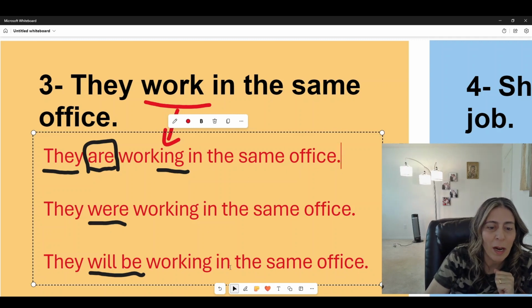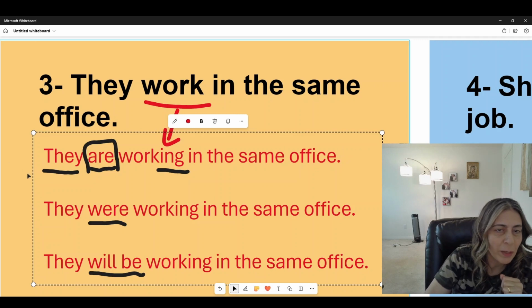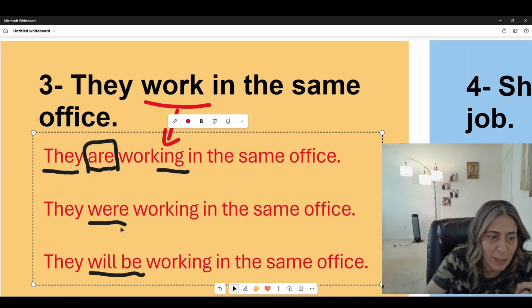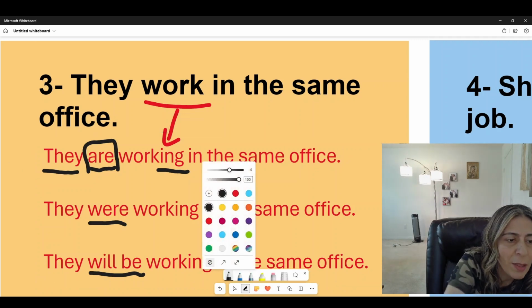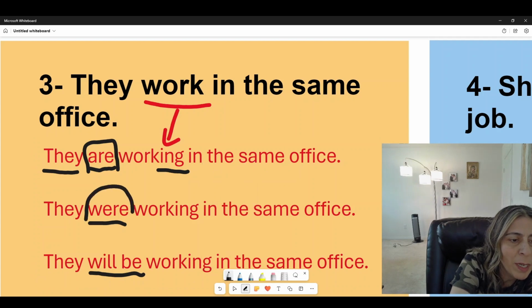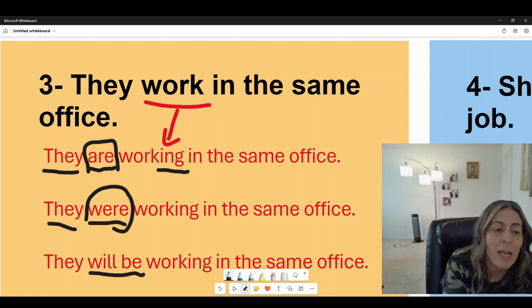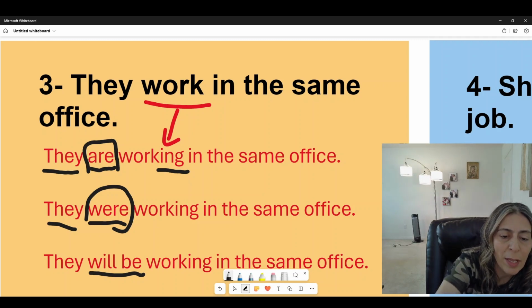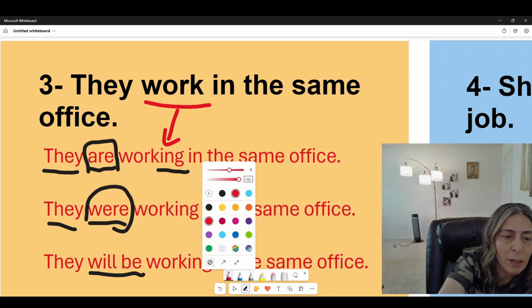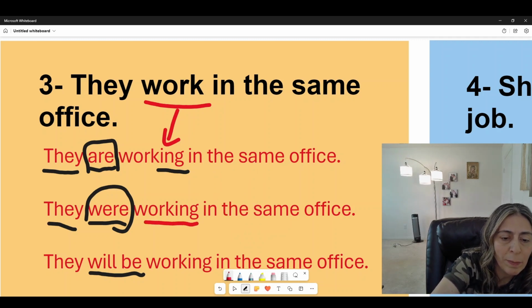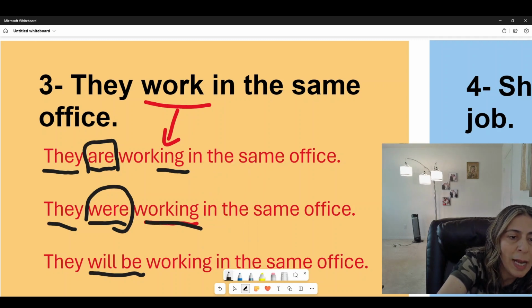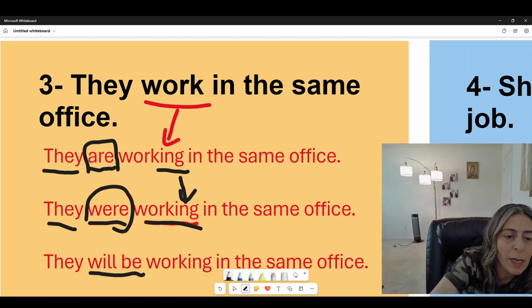Now, we are going to do past continuous, and in this case, we are using the verb to be were, because we are referring to more than one. So they were, and then for the verb, we have working, and we are adding the ing right here.